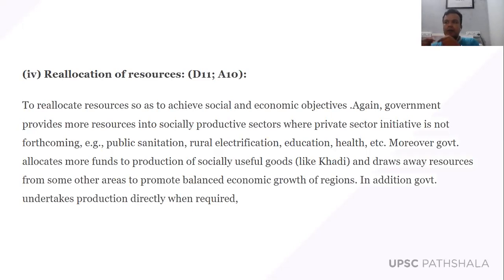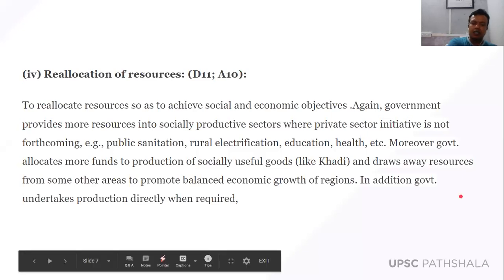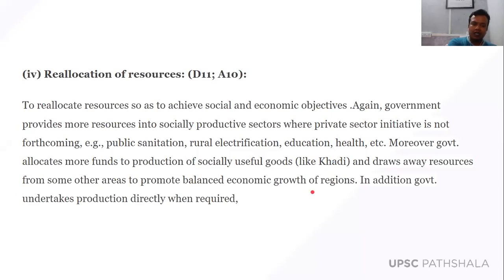So government tries to provide some of the goods and services which are not affordable to some section of the society. That is why government allocates more funds to protection of socially useful goods like khadi, and draws away resources from some other areas to promote balanced economic growth of regions. In addition, government undertakes directly whenever required.